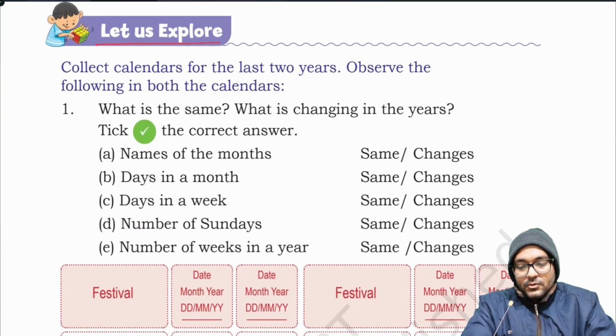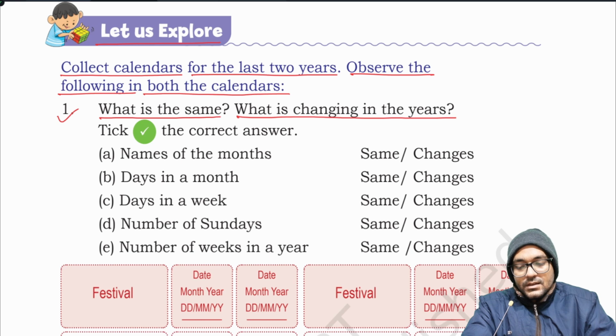Let us explore. Collect the calendars for the last 2 years. Observe the following in both the calendars. 1. What is the same? What is changing in the years?